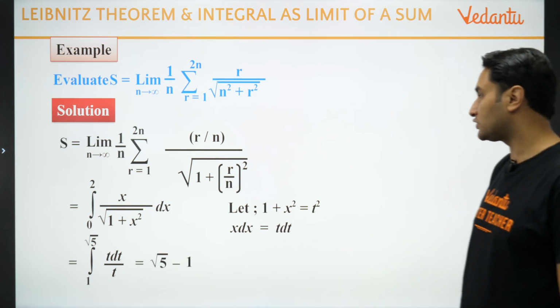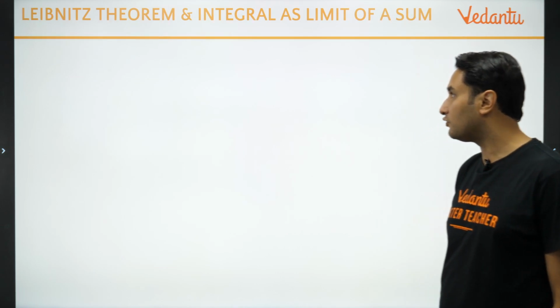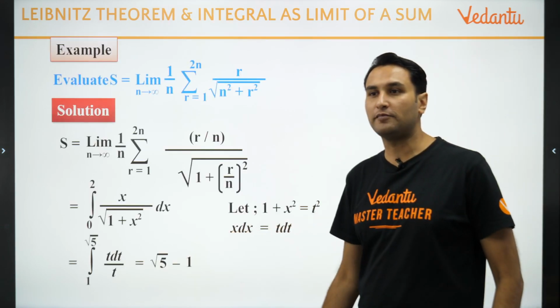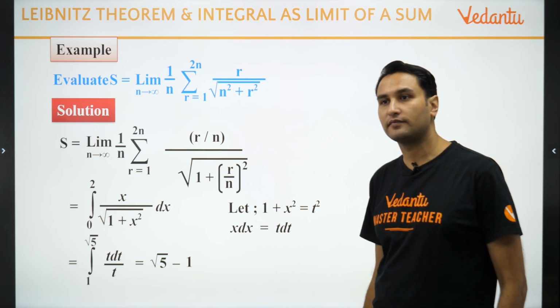Answer is root 5 minus 1. What is the answer? Root 5 minus 1. Clear?